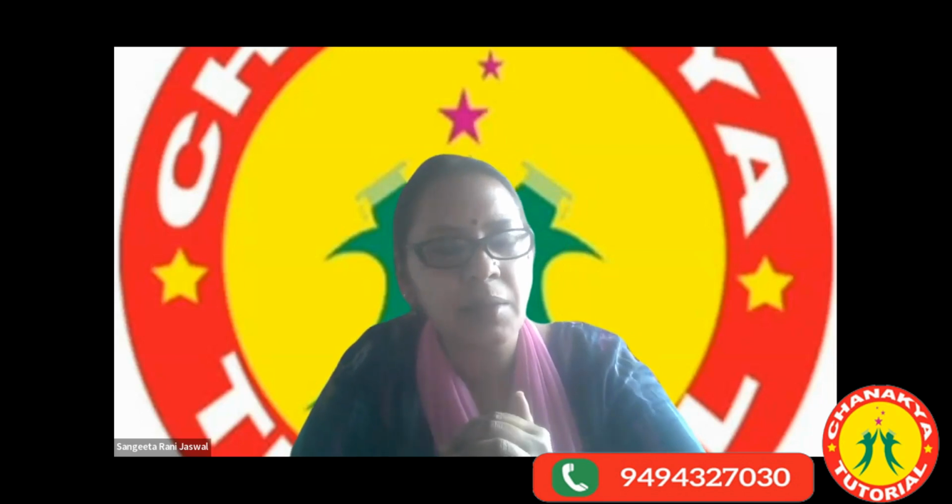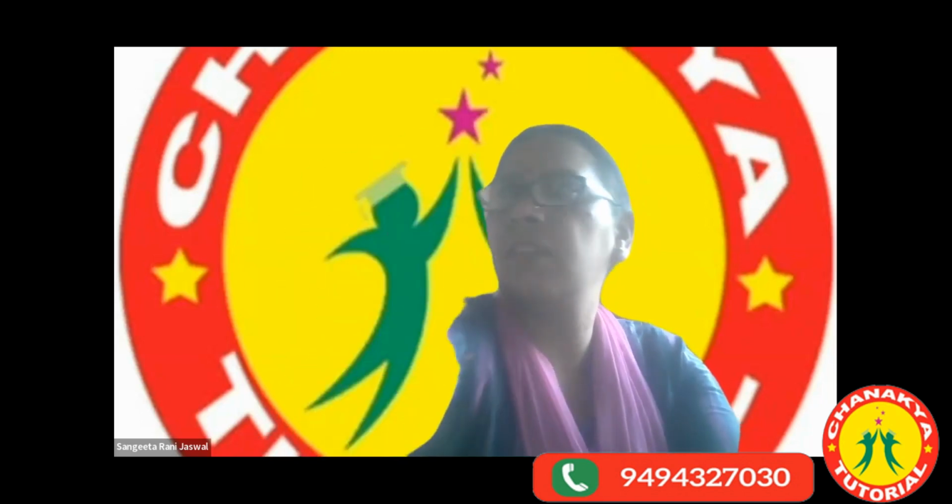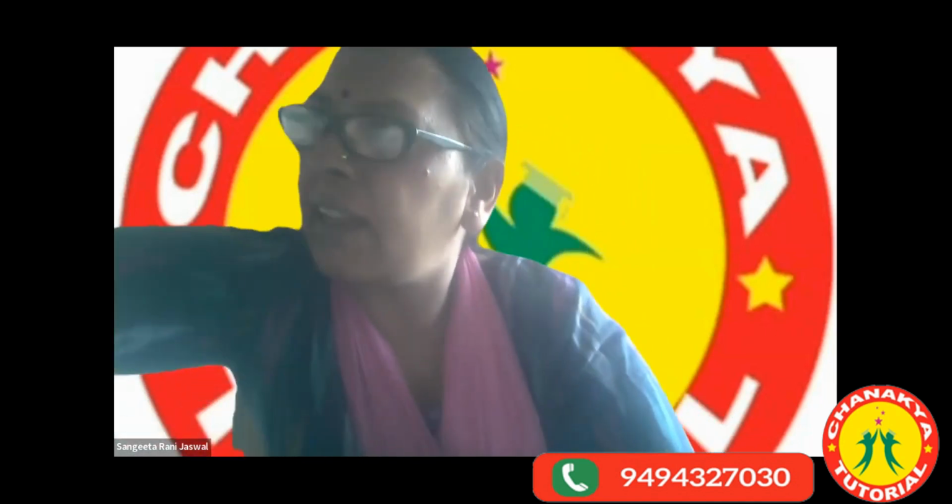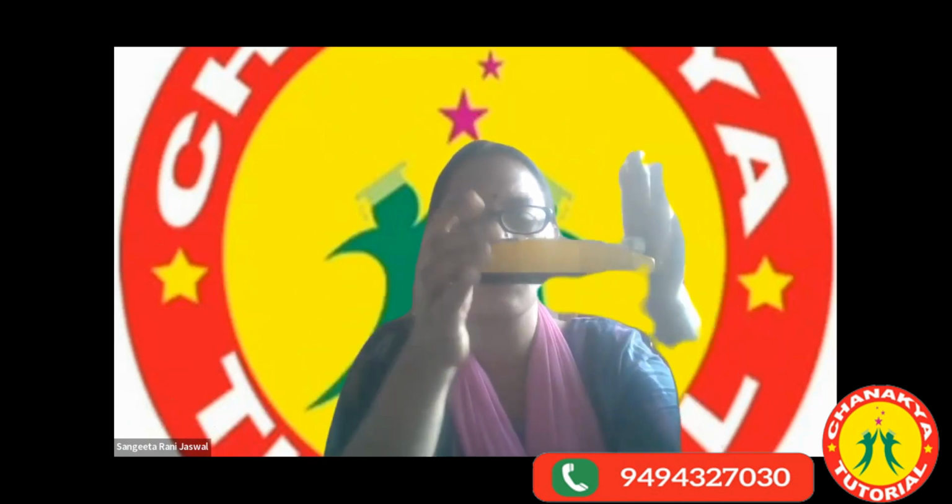Have we studied sometime that this cuboid, now suppose if any cuboid is there, okay, suppose I'll take this duster. Okay, this is a duster. Now, this is not a cuboid shape actually, but whatever shape, just assume that this is some cuboid shape, right?